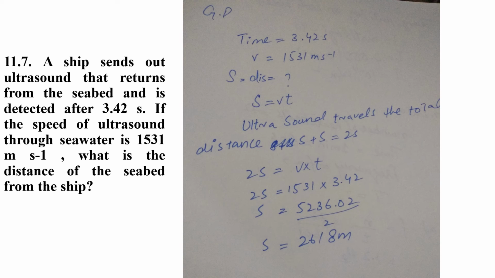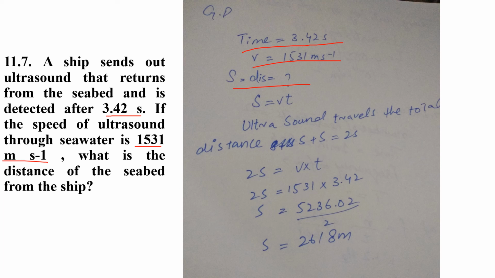11.7 A ship sent out ultrasound that returns from the seabed and is detected after 3.42 seconds. So 3.42 seconds is basically the time. If the speed of ultrasound through sea water is 1531 meters per second, so this is the speed. Speed is represented by v, that we write over here. What is the distance of the seabed from the ship? So we have to find out the distance.